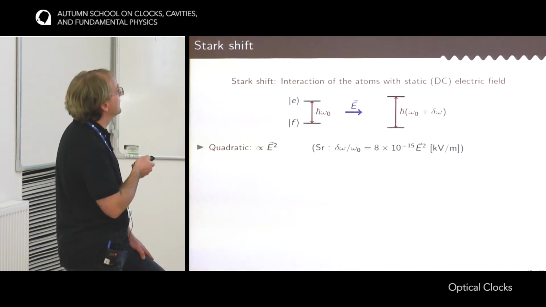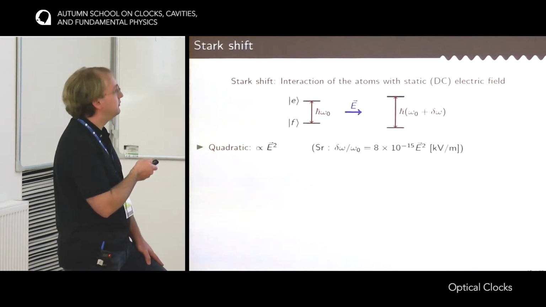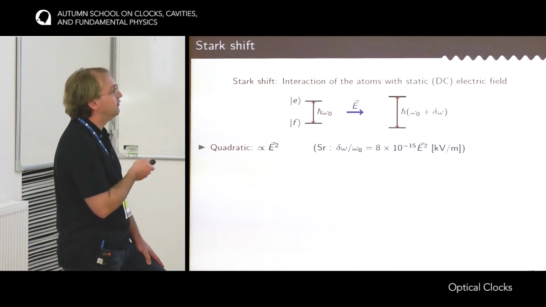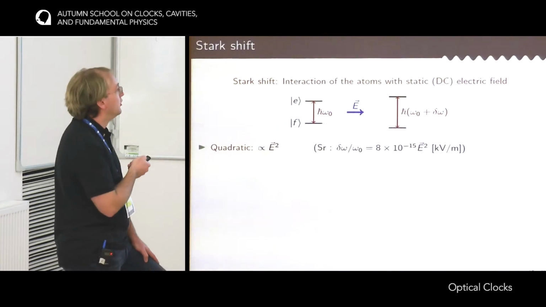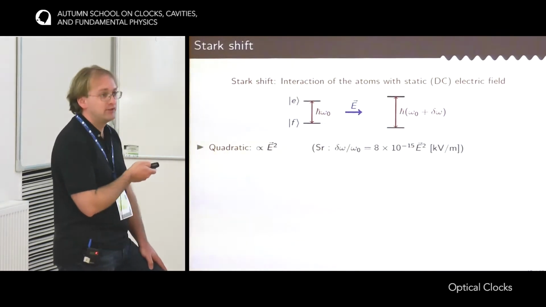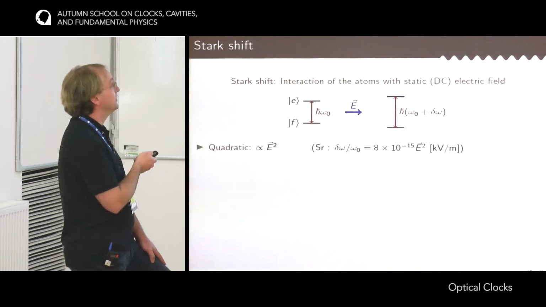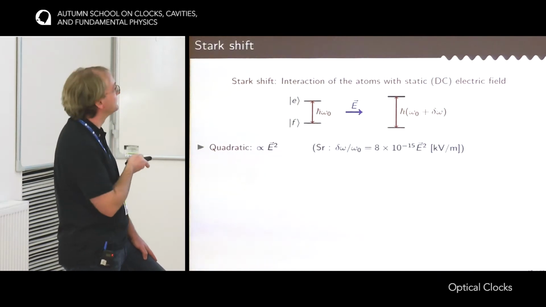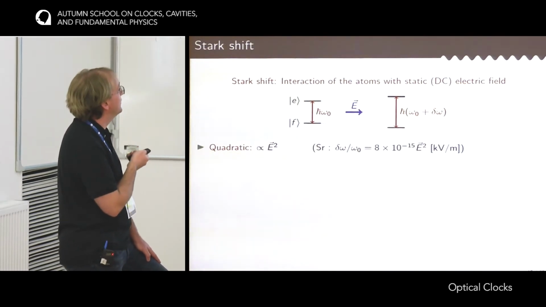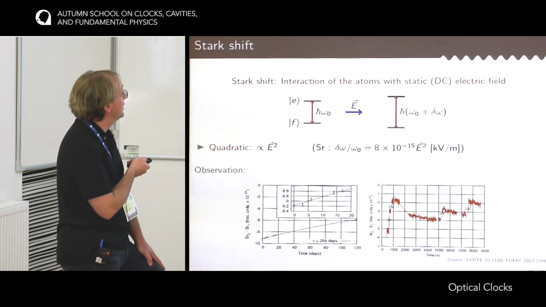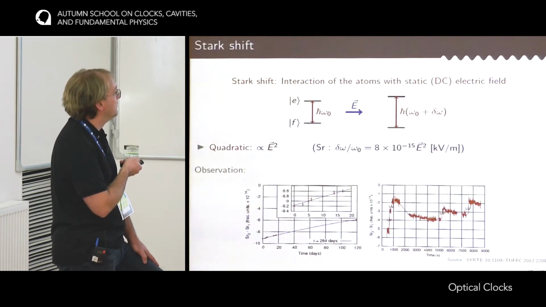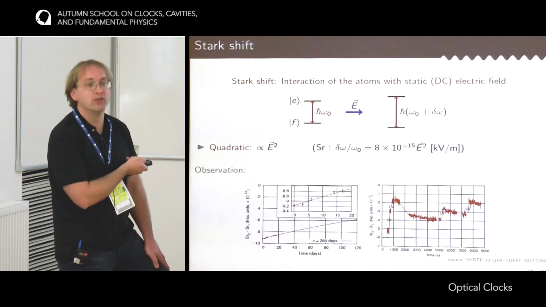This effect is quadratic in electric field, and the order of magnitude, if you take strontium, for instance, is something like 10 to the minus 14 for an electric field of 1 kilovolt per meter. So 1 kilovolt per meter can sound quite large, but it's actually not. It's very easy to have kilovolt per meter just by combing your hair, for instance. So we have to take care about these effects. We have actually been able to observe this effect in our strontium clocks at CERT. So this is the frequency difference between the two strontium clocks measured over something like several months.